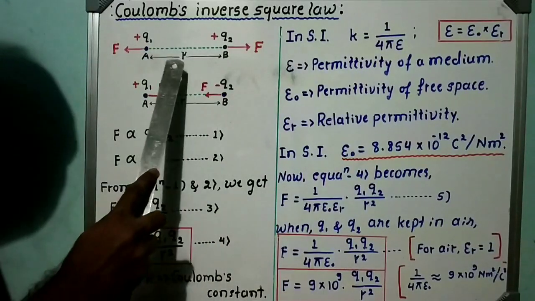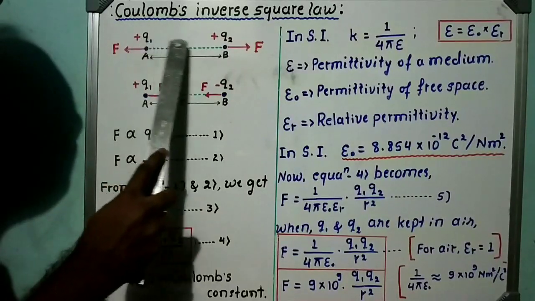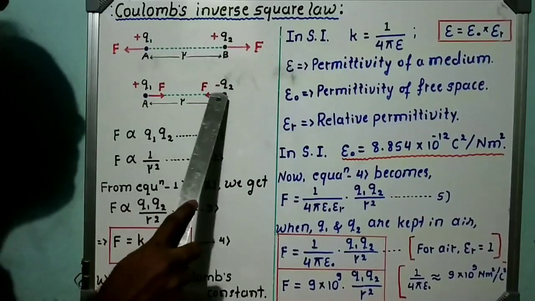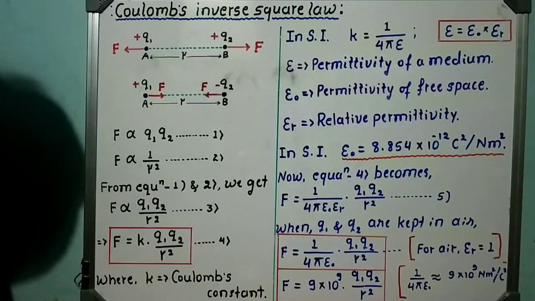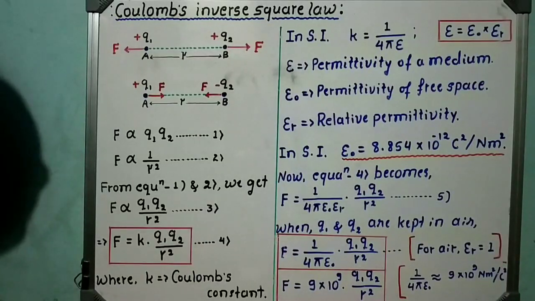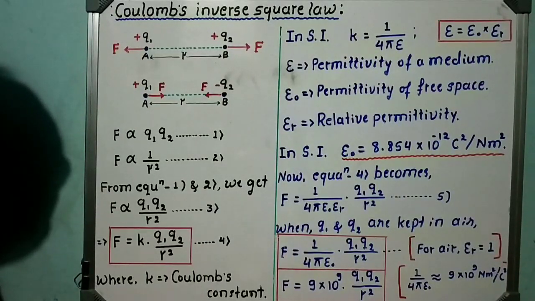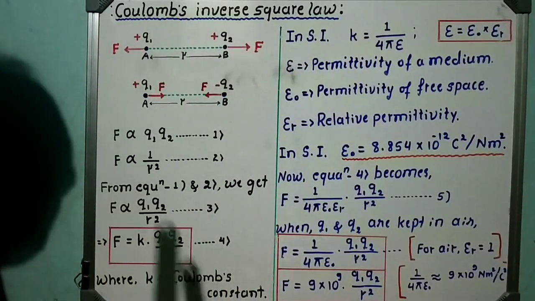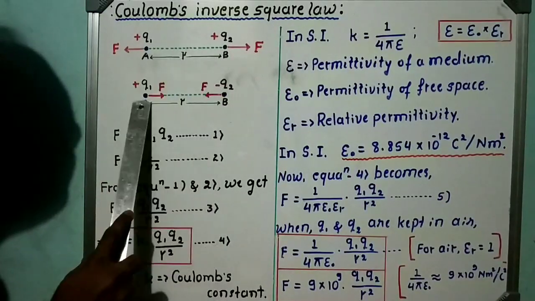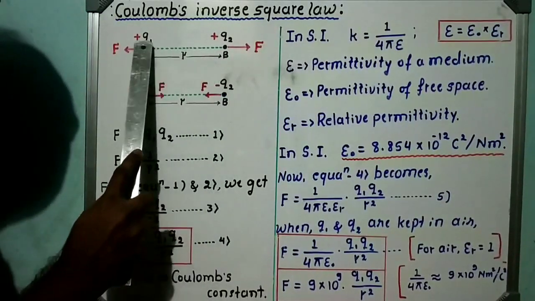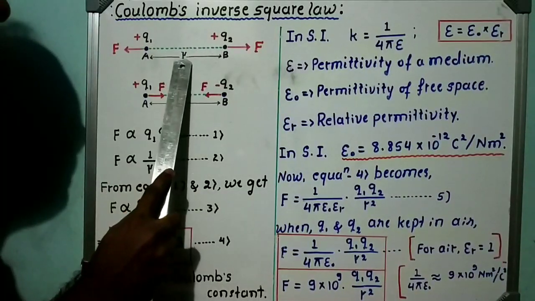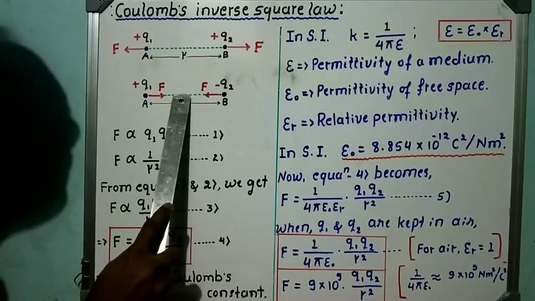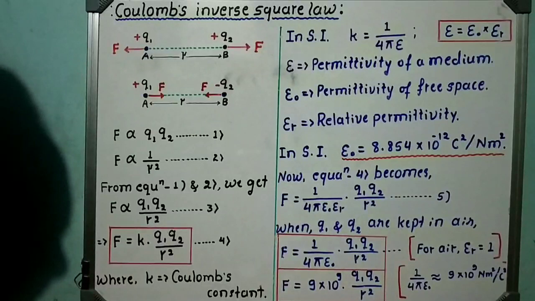See here, the repulsive force present between these two static charges and the attractive force present between these two static charges is known as electrostatic force. That means electrostatic force may be repulsive or attractive. It depends upon the nature of the two charges. Here the like charges are there, that's why the electrostatic force is repulsive. Here unlike charges are there, that's why the electrostatic force is attractive.